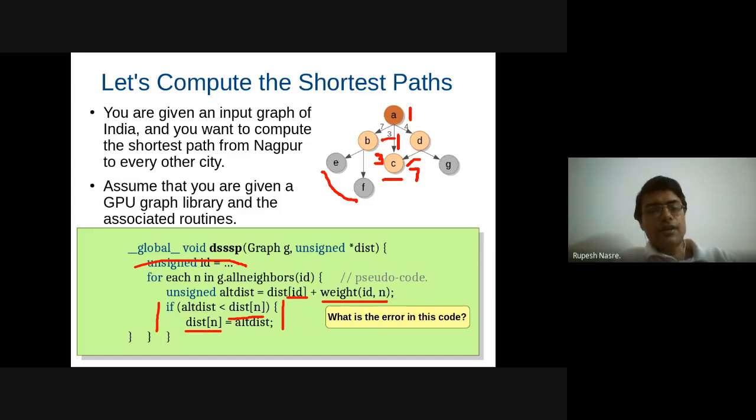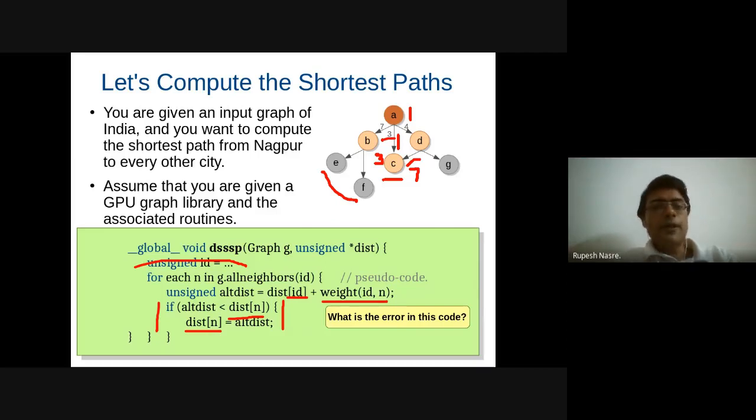Thankfully, like what happened in the flags case in the previous class, this is a primitive type like integer or character, and therefore the hardware is going to make sure that these readings and writings are atomic, and therefore it doesn't cause a problem. But if there would have been some structure which needs to be read and written to, then there will be some issues that will start coming up.